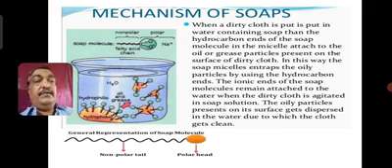These are nothing but surfactants. These surfactants will be either blue, green or yellow in color. So what is the role of these surfactants? That I will discuss in the next slide.